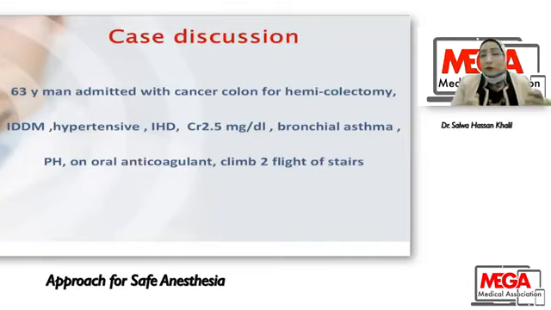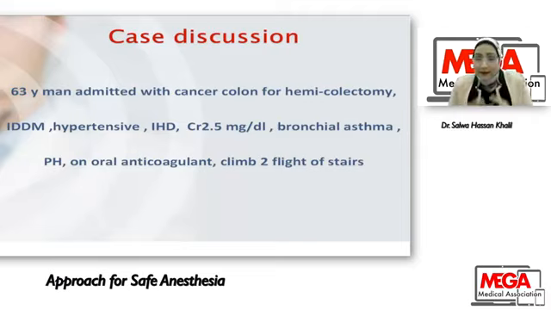Discussion. Our case today, to know how to get this patient safe through pre-, intra-, and post-operative. Our patient today is a 63-year-old man, admitted with cancer colon for hemicolectomy. Our patient is diabetic on insulin, hypertensive, with past history of ischemic heart disease, chronic renal impairment and creatinine more than 2, bronchial asthma, pulmonary hypertension, on oral anticoagulant. Our patient can climb 2 flights of stairs.